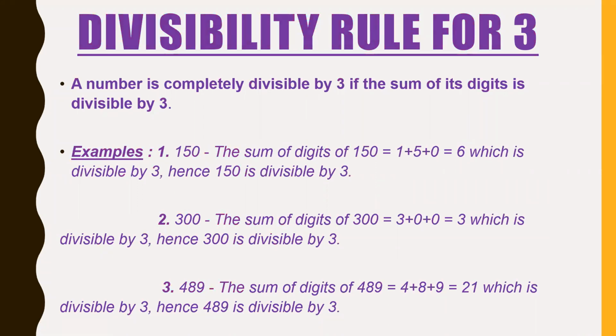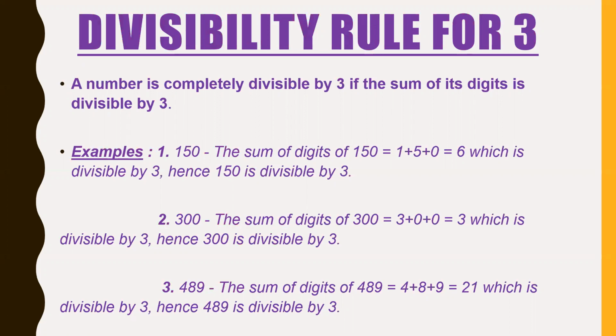Now divisibility rule of 3. A number is completely divisible by 3 if the sum of its digits is divisible by 3. Now a number will be divisible by 3 if the sum of its digits, when we add the digits separately, the sum we get should be divisible by 3. For example, 150. We have 3 digits, 1, 5 and 0. So 1 plus 5 plus 0 is 6, which is divisible by 3. Hence 150 is divisible by 3.